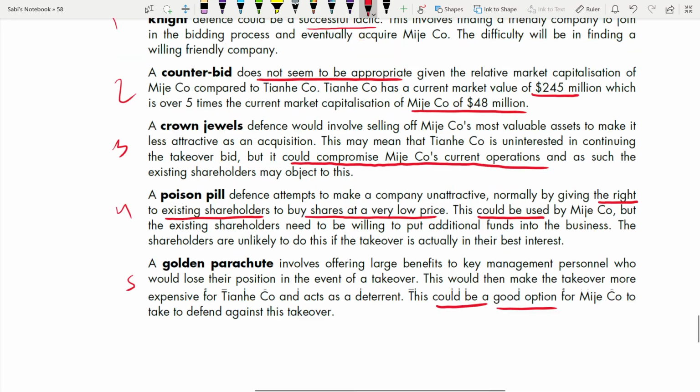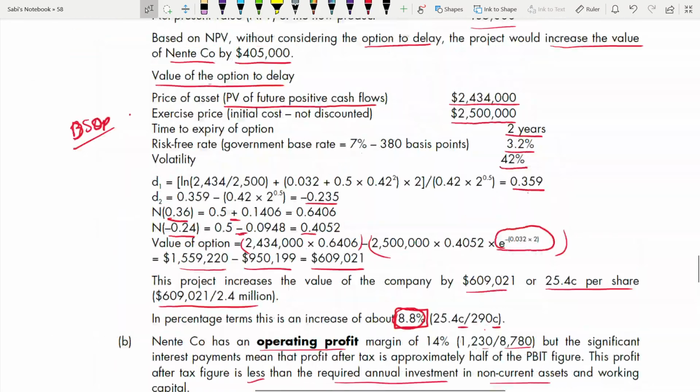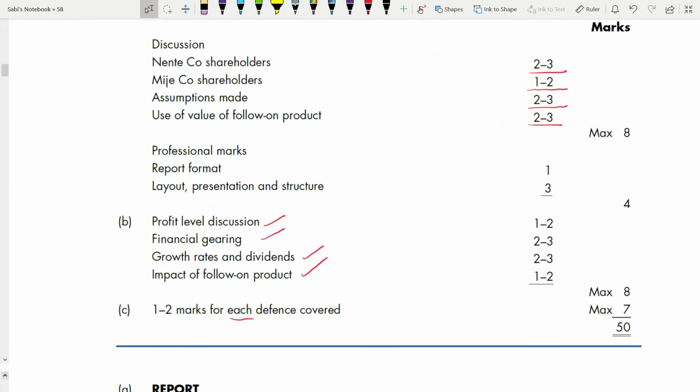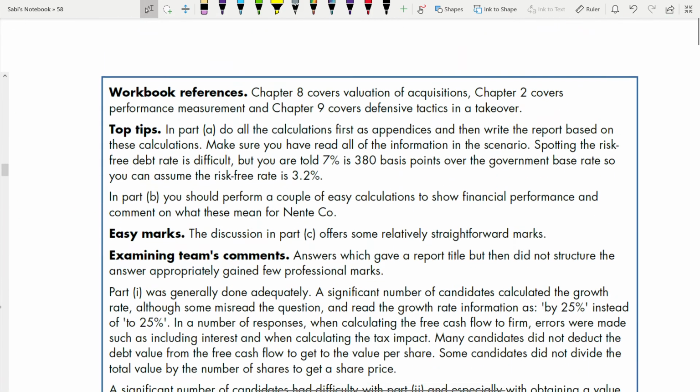So that's it for this. Now, if you see the marking scheme, 1 to 2 marks for each defense covered, and it's for 7 marks. Now let us go through this.